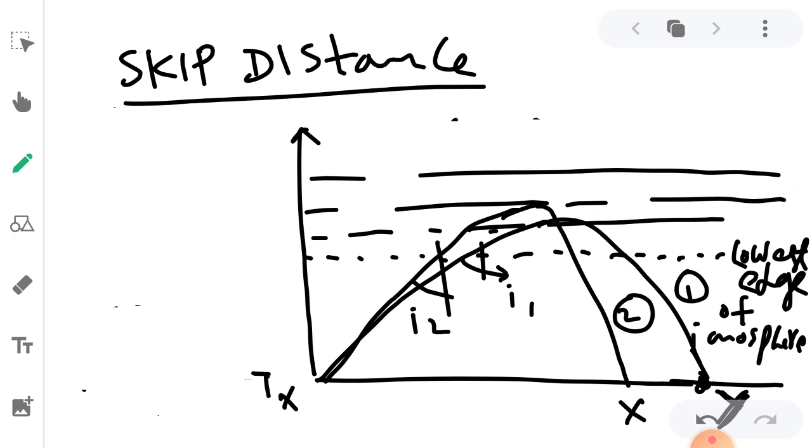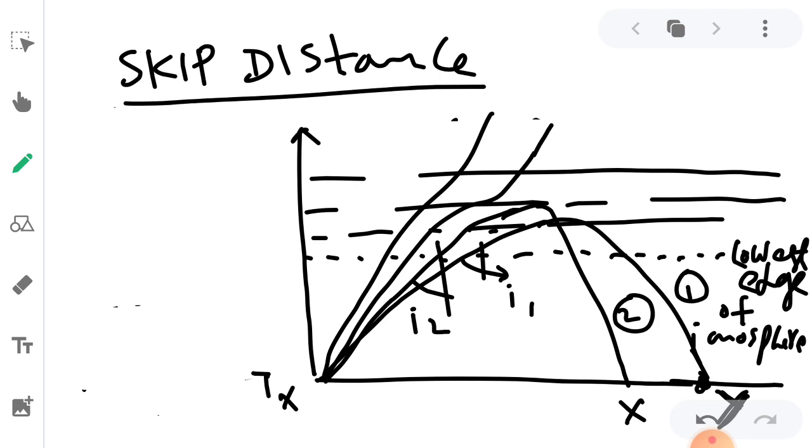Now another, higher frequency is transmitted, so that it is not reflected back at all, and it escapes through the ionosphere. If the frequency is higher than 40 megahertz, it will escape from all the ionized layers.